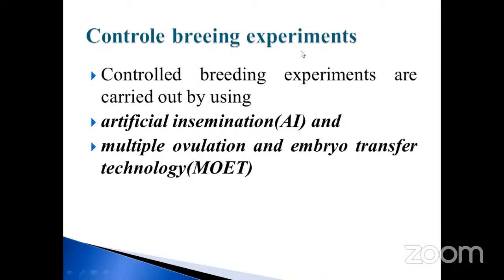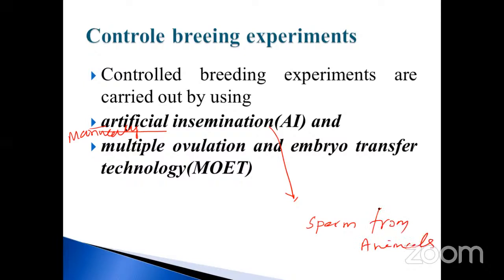Controlled breeding experiments: how will we control? The controlled breeding experiments are carried out by using two things: artificial insemination, simply we may call it AI. Artificial means manual. Manual insemination: what does it mean? Collection of sperm from the animal. And also multiple ovulation and embryo transfer technology. This is very, very important, my dear students. These two points are very, very important.